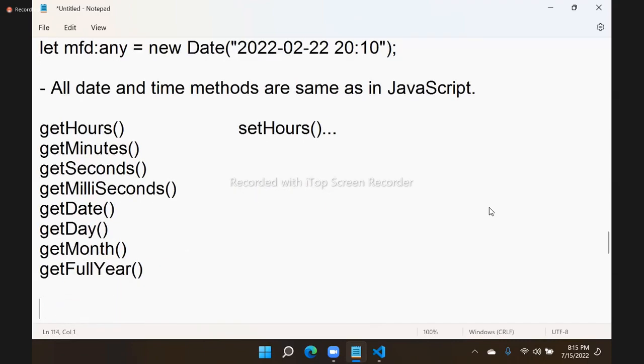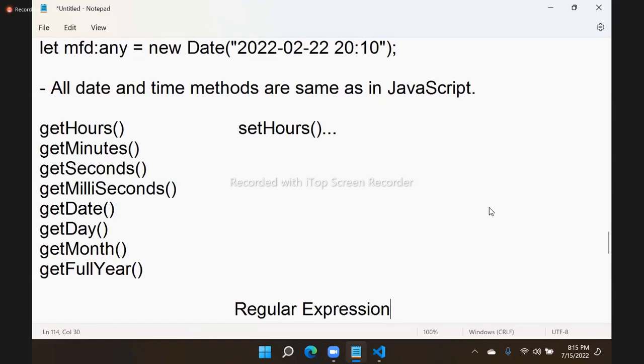Okay. Then what else data types you deal in JavaScript? Number, string, boolean, null, undefined, array, object, array of objects, dates, maps. Anything else? Regular expression is there.